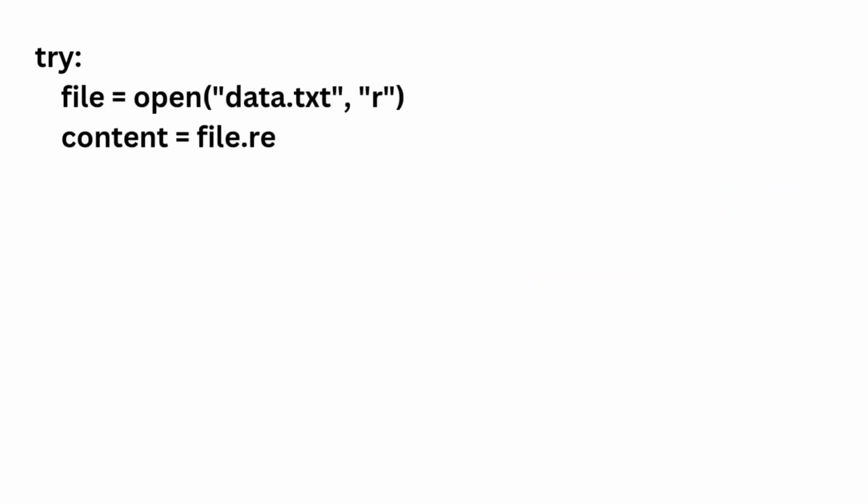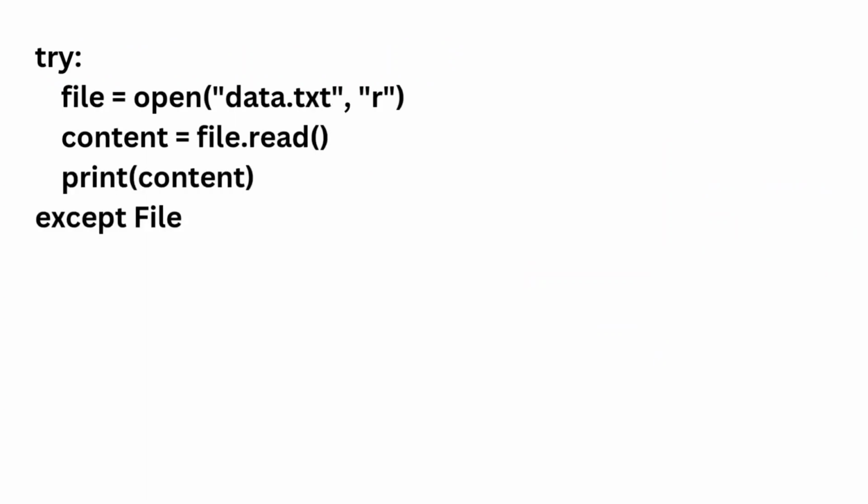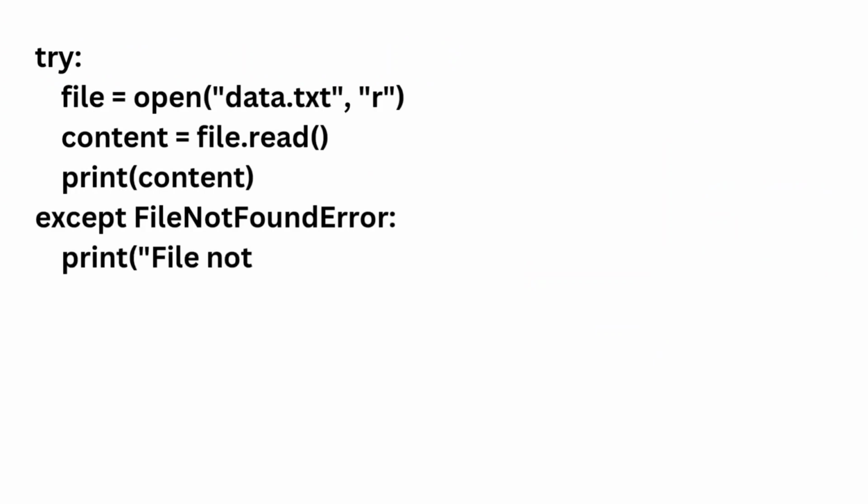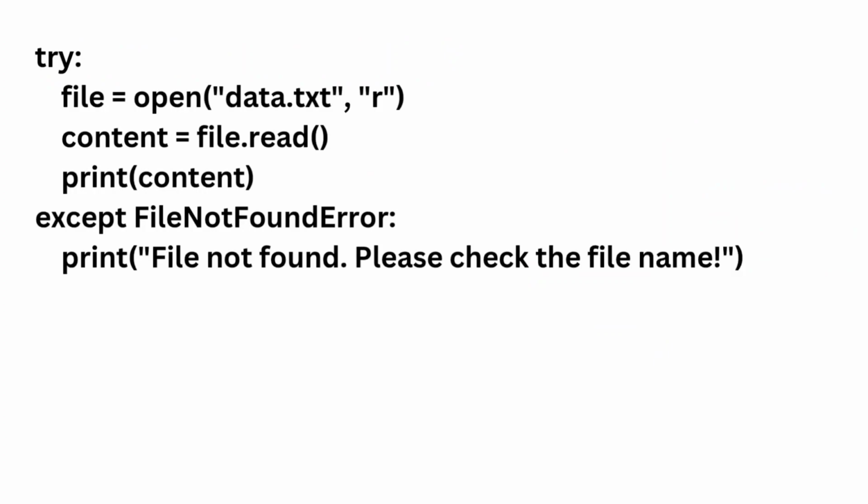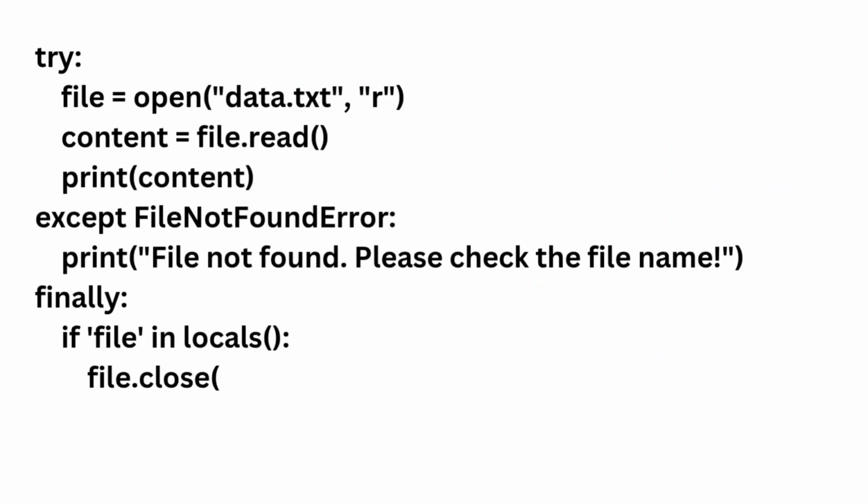Let's combine this with file handling from our previous video. Try: file equals open data.txt, which is a text file, and "r" is used for read, content equals file.read, print content. Except FileNotFoundError: print "File not found, please check the file name." And finally, if file in locals, file.close and print "File closed successfully." Here, even if the file does not exist, the program won't crash, and the finally block makes sure the file is closed safely.